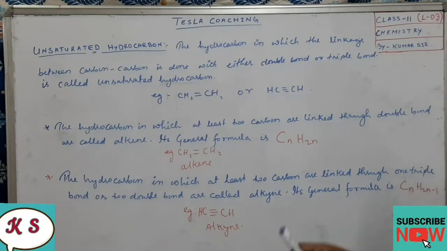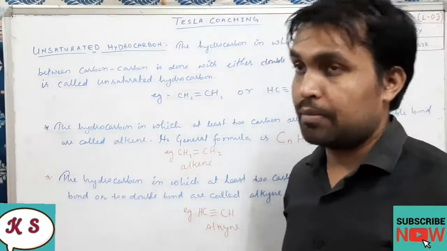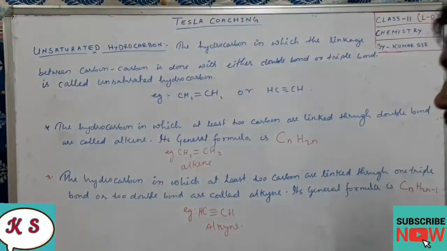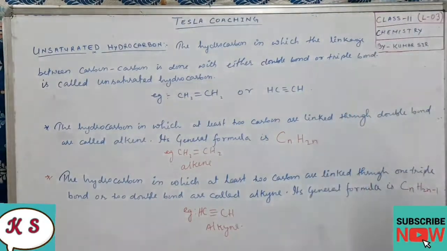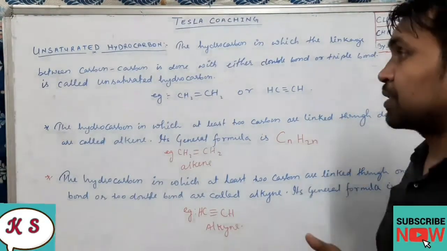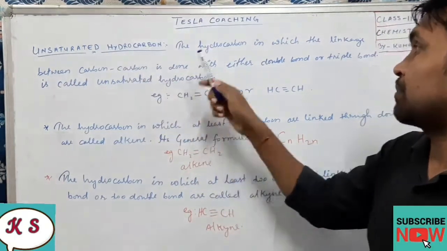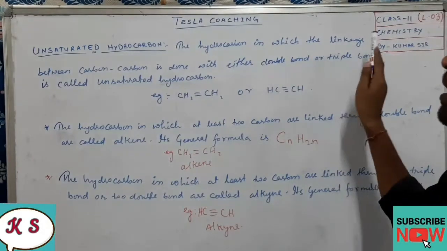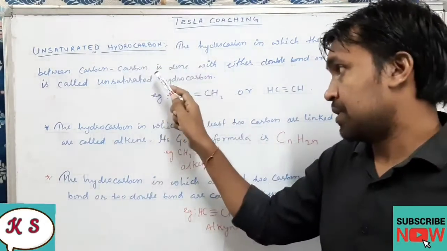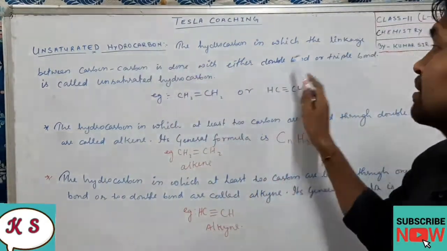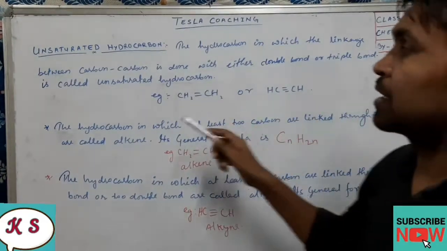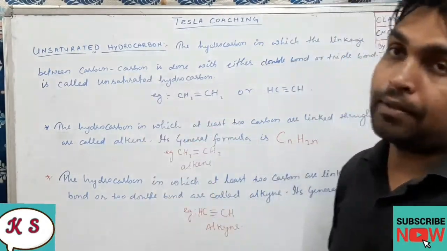So today we are going to study about unsaturated hydrocarbons. What are unsaturated hydrocarbons? Here the definition I have given, so let me read it out and then we shall go for the explanations. Unsaturated hydrocarbon: the hydrocarbon in which the linkage between carbon-carbon is done with either a double bond or a triple bond is called an unsaturated hydrocarbon.